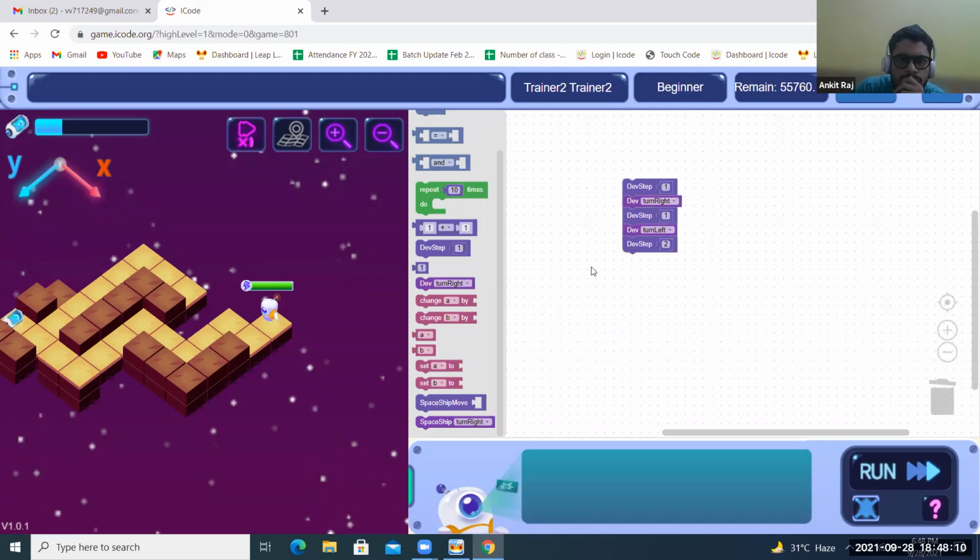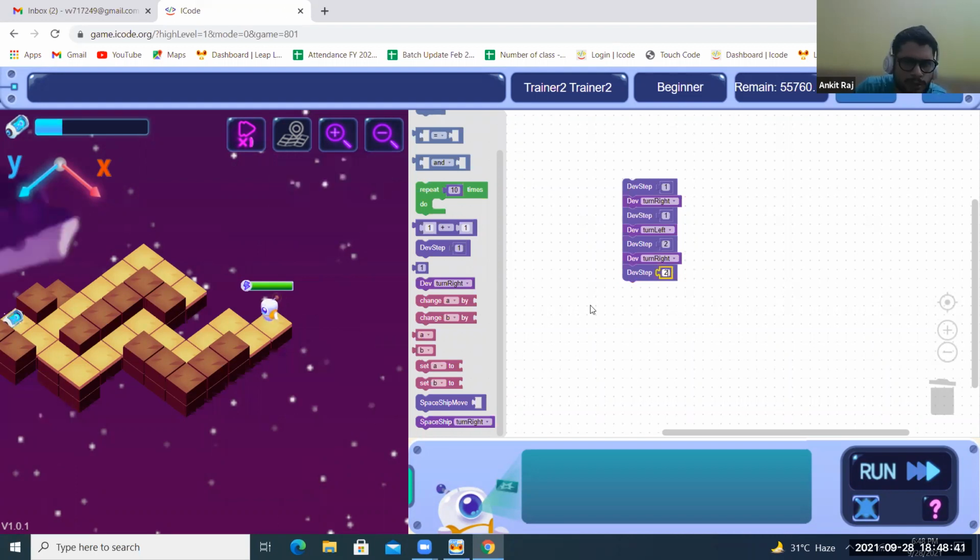One step, two steps. Again, Dave turns right. Here also I guess a loop is there. I don't know, has anyone used repeat in this code? Turn right, move two steps again.